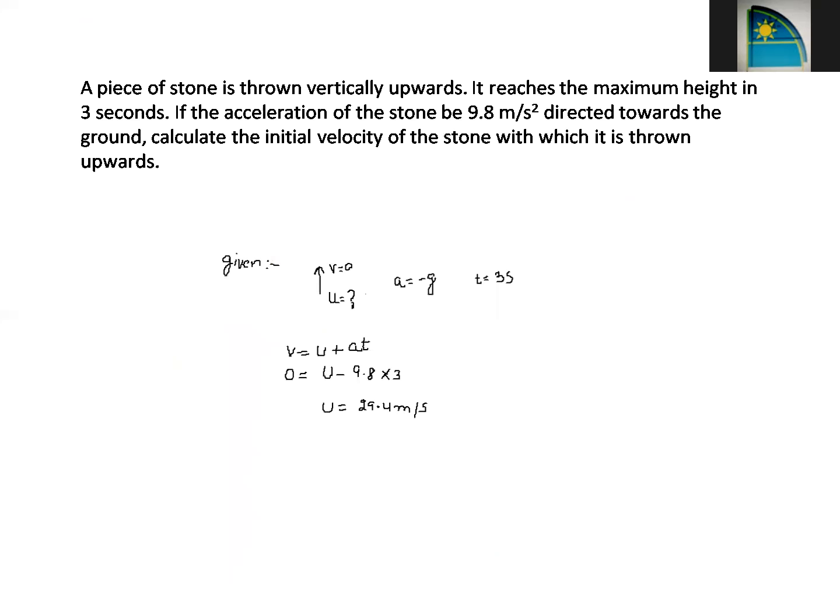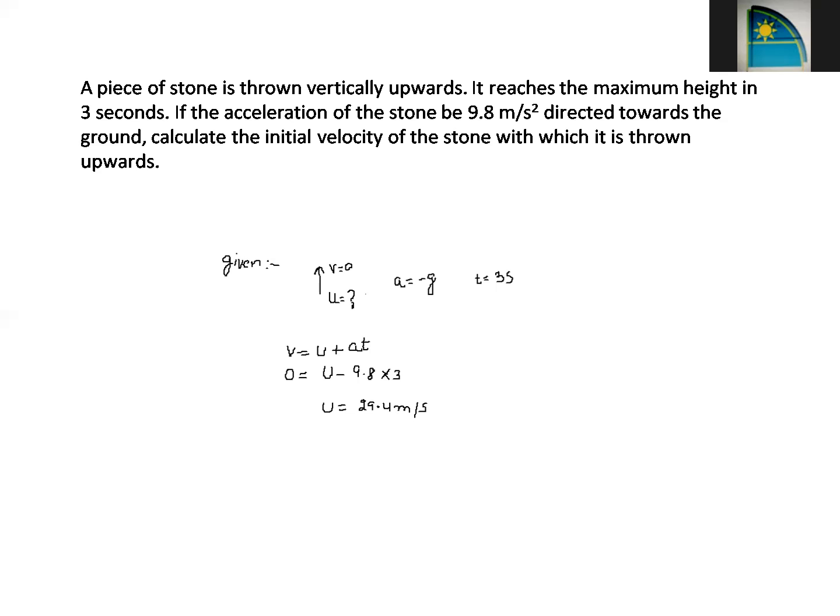Like in this case, a stone is thrown vertically upwards. Remember, when we throw something upwards, then it reaches a maximum height and its final velocity becomes equal to 0. So in this case, v is equal to 0. Time is given as 3 seconds, and acceleration, meaning acceleration due to gravity, is given as 9.8 meter per second square.